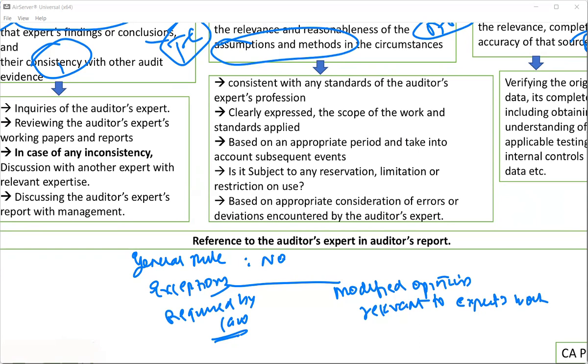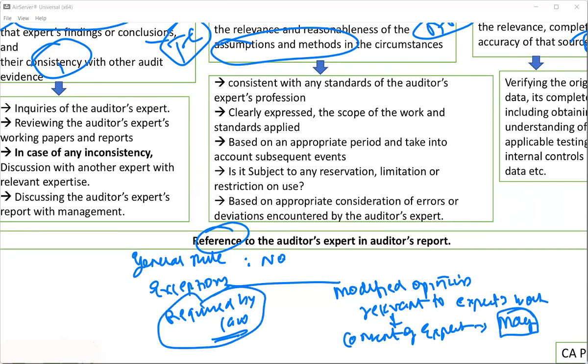Correct. Then after obtaining consent of that expert, because I'm going to write someone's name, I cannot write it without consent. Then in that case, I may give a reference to the auditor's expert in the auditor's report if I want to. No one is asking you to do it compulsorily. But if reference is required by law, then you must provide the reference.